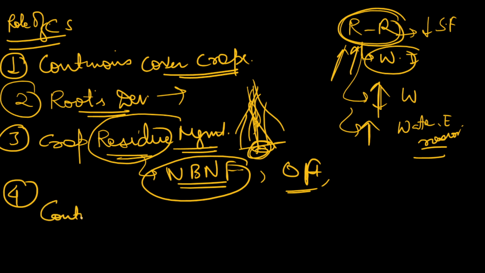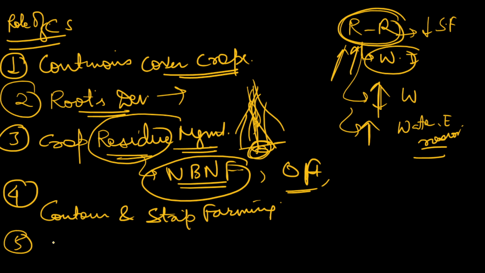So these are the things, if we include them in our cropping systems, they will be very helpful. We can also do contour and strip farming, especially in areas where the soil is more prone to erosion. So this can be done. Conservation tillage is another thing which we need to do. Use of diversified cropping pattern,